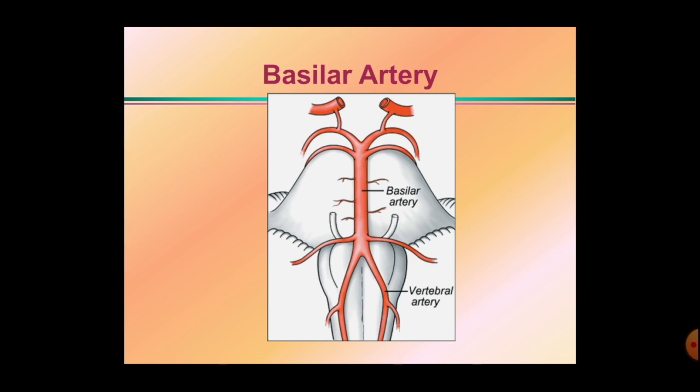Then this basilar artery terminates into two posterior cerebral arteries. Just after the ponto-mesencephalic junction, there are the posterior cerebral arteries. This is the termination of the basilar artery into two posterior cerebral arteries.